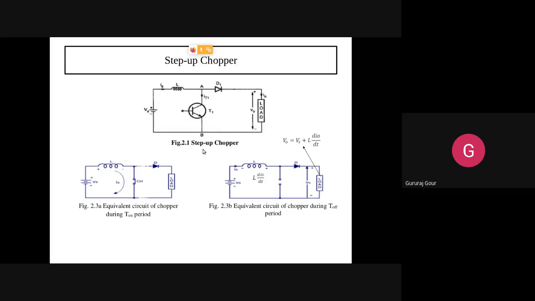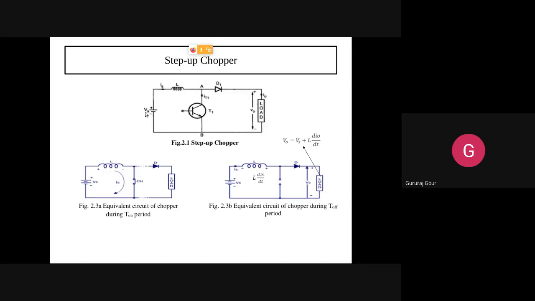Figure 2.1 shows step up chopper circuit with input DC Vs applied as shown in the figure. This input DC supply Vs is connected in series with inductance L. Across it the transistor is connected. Anode of D1 is connected to collector of transistor T1. Ground is connected to emitter terminal point B, and cathode of D1 is connected to load. Means load is connected between cathode of D1 and emitter of T1.